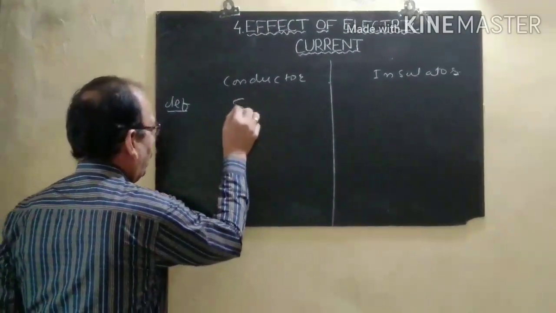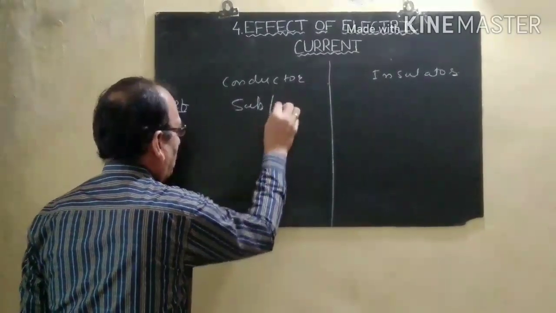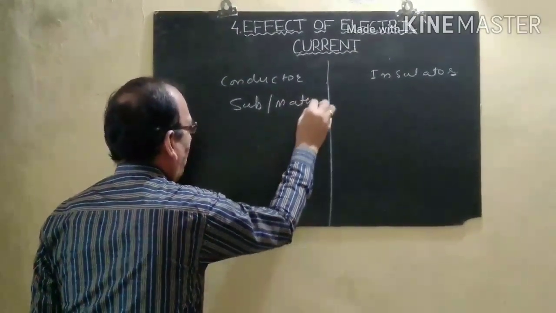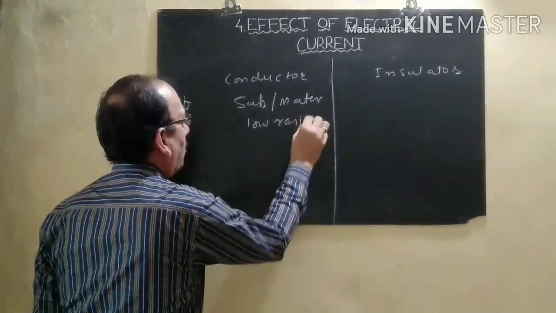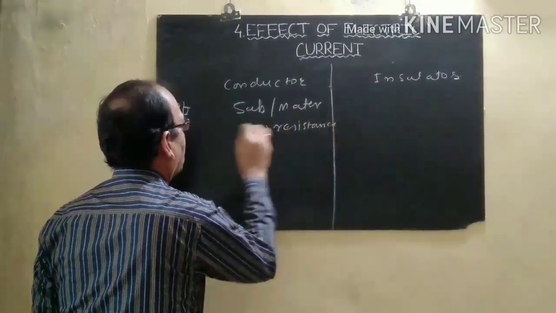The substance or material which has very low resistance is called a conductor.